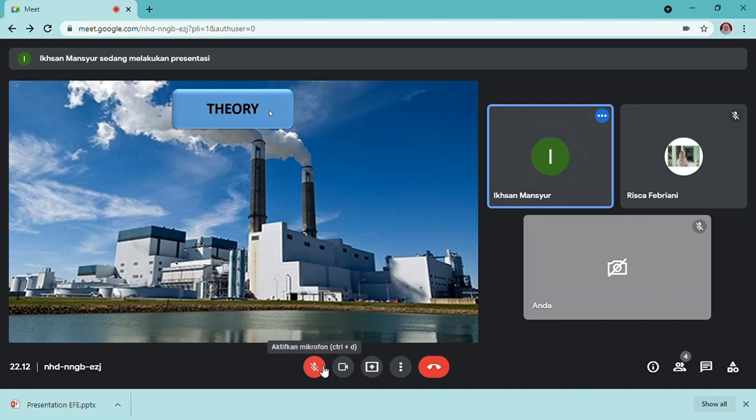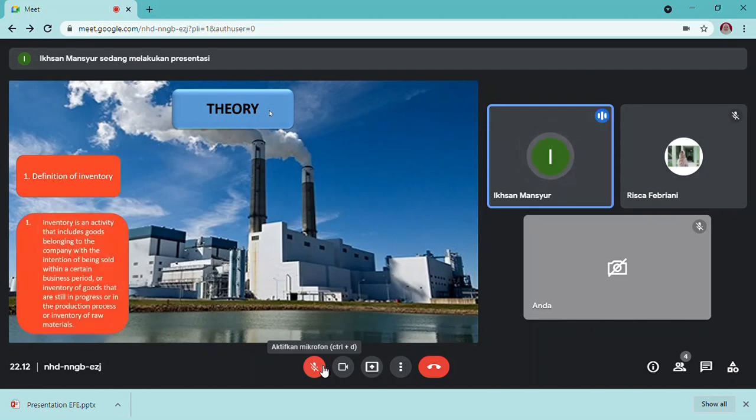Next, theory. Definition of inventory. According to Rangkuti, 2004, inventory is an activity that includes goods belonging to the company with the intention of being sold within a certain business period, inventory of goods that are still in progress in the production process, or inventory of raw material waiting for use in a production process.